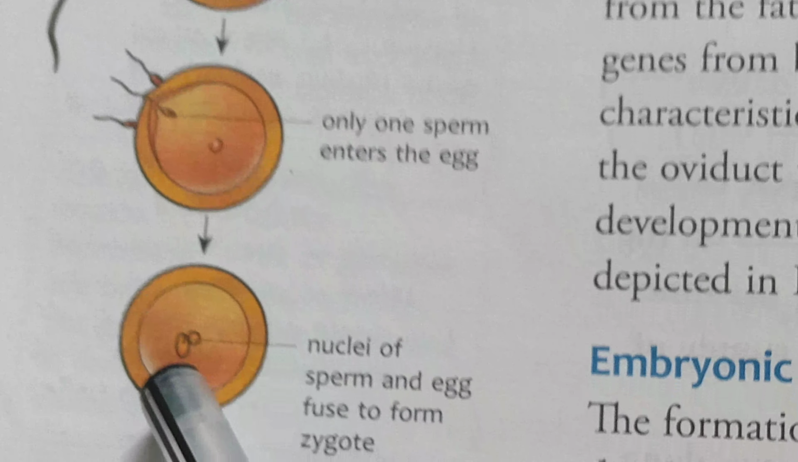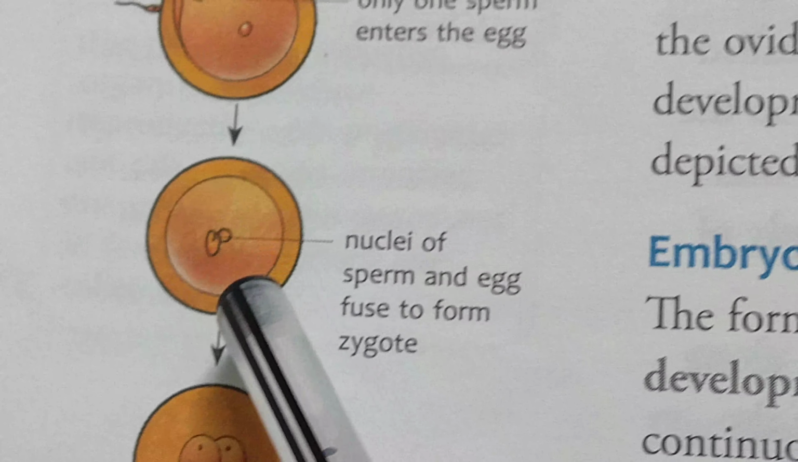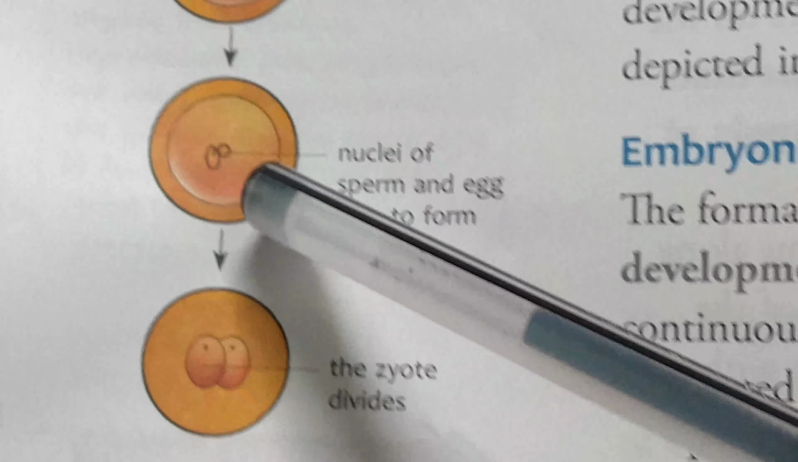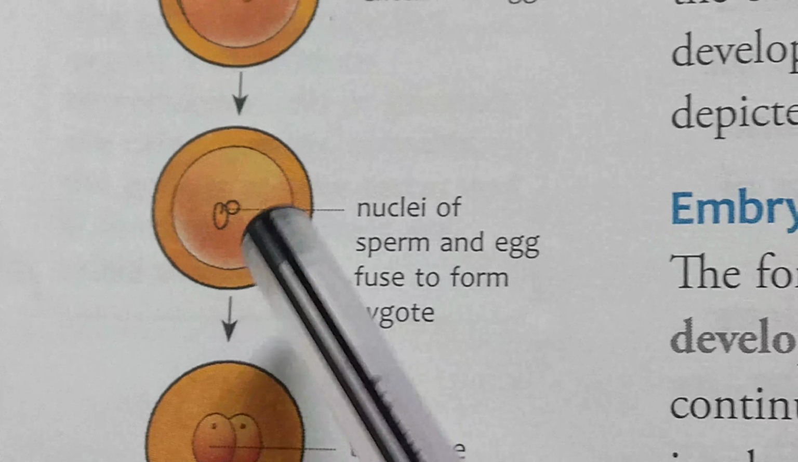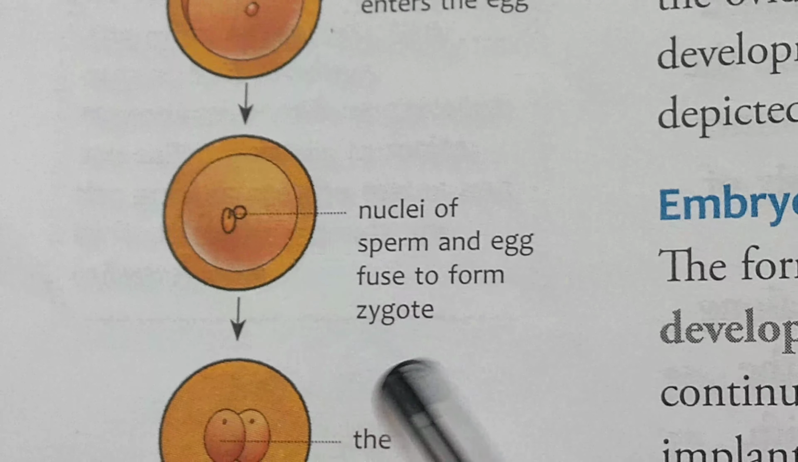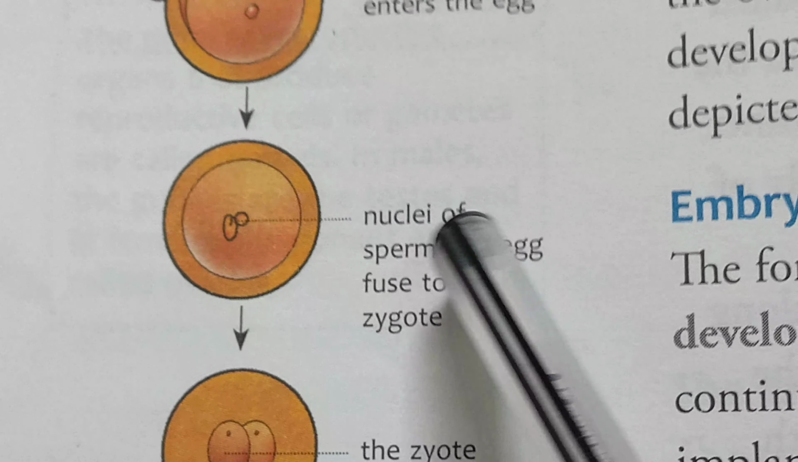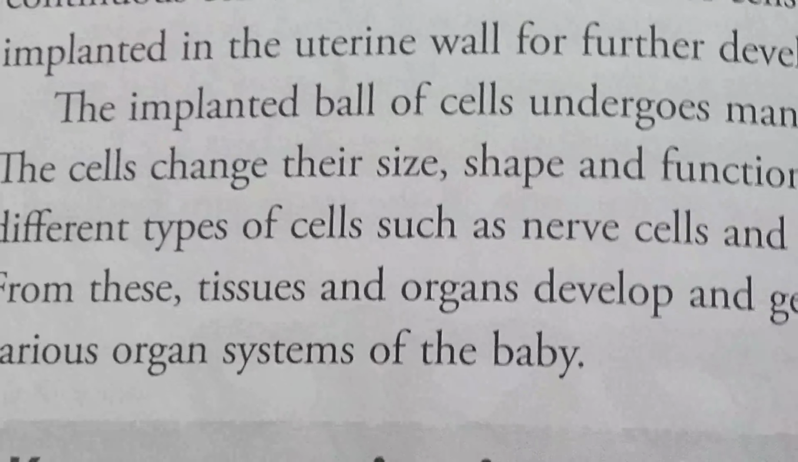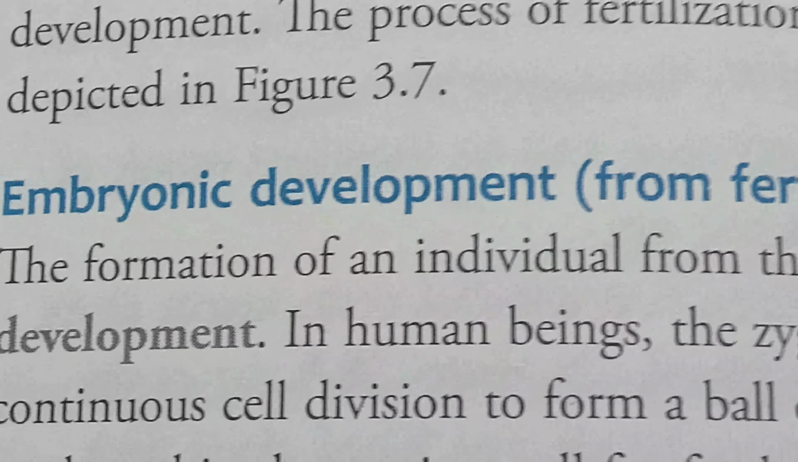After the fertilization, nuclei of sperm and egg fuse to form a single cell that is known as zygote. And zygote further divides into the uterus. So after the fertilization, when zygote is formed, zygote moves from fallopian tube to uterus. And this process is known as fertilization. Now, embryonic development.